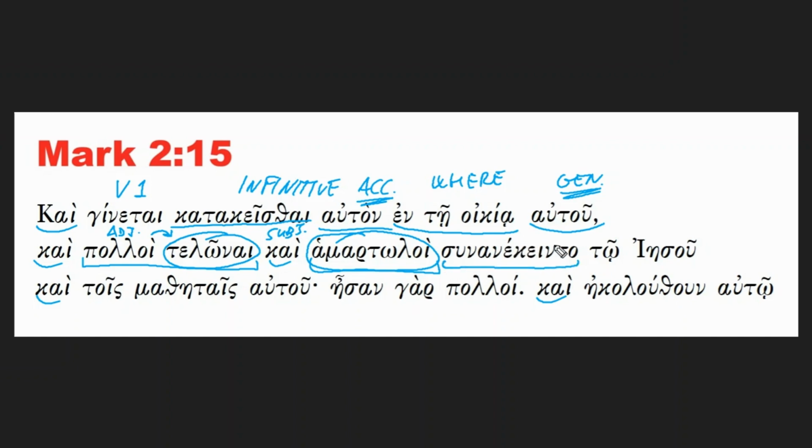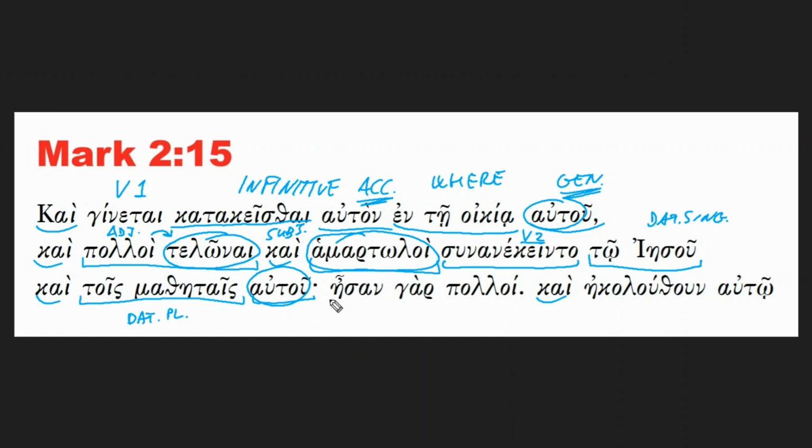Sunanekento is the verb of the second sentence, connected to the two subjects, telonai kai hamartoloi. And then there is this dative here, to Iesou, and singular, right? So this dative singular, referring to Jesus, of course. And then tois mathetais is a dative plural. Okay, autou is this same autou, a genitive personal pronoun, his, referring to Jesus and his disciples.